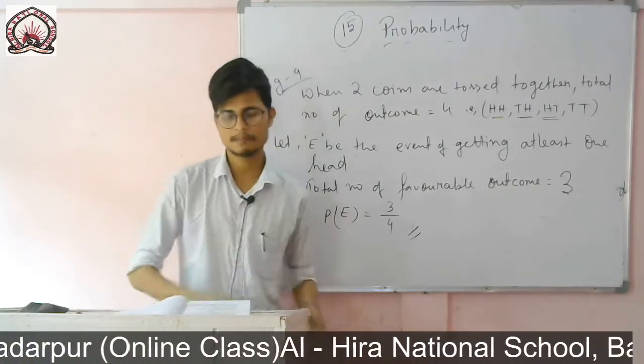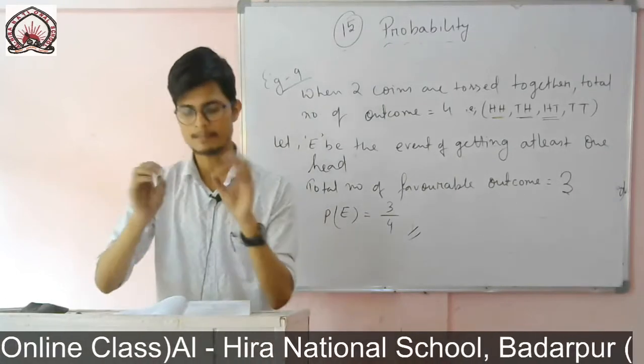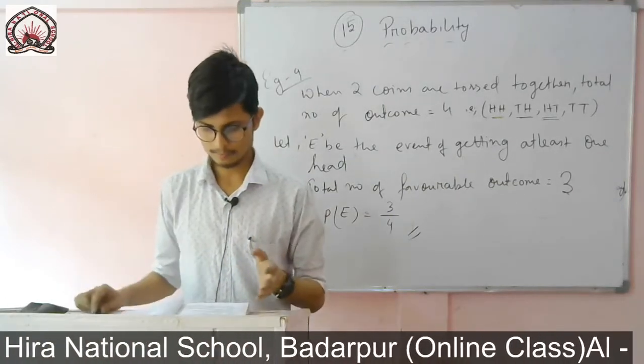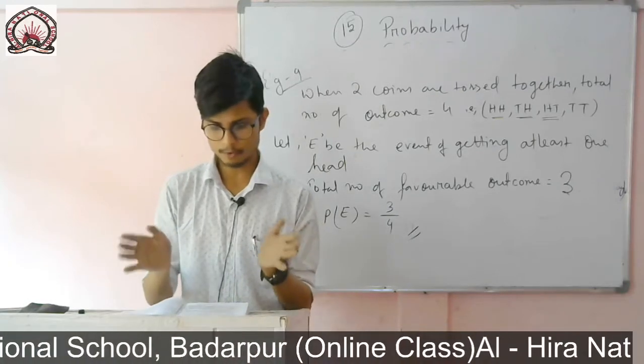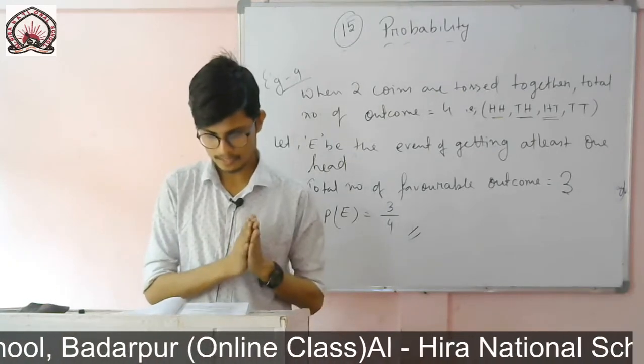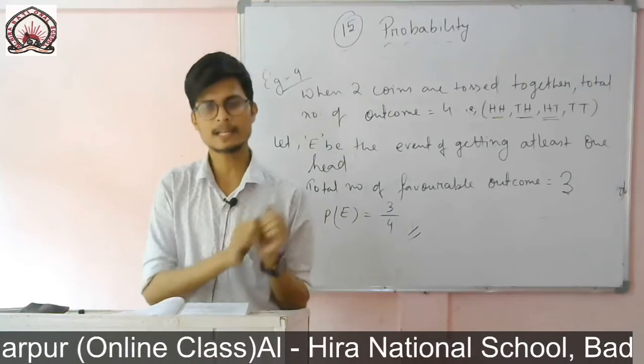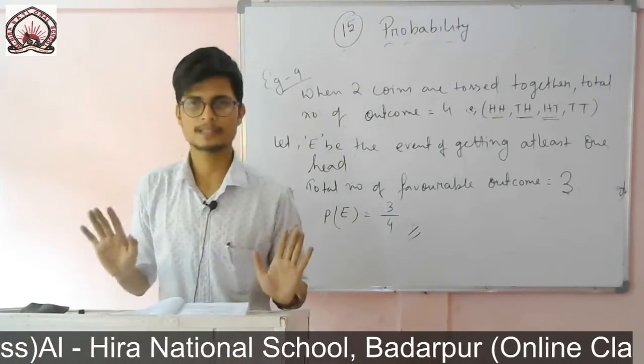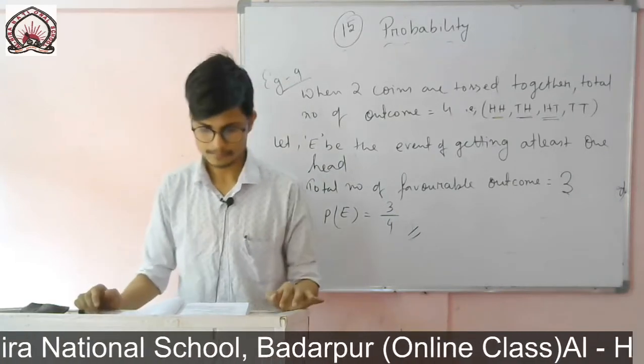If I simply take the sum of the probabilities of all the elementary events, that means all that are there, if I just add them up, then I will get the answer 1.